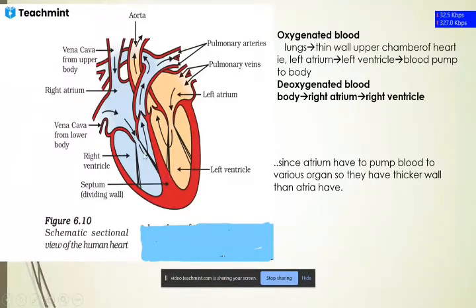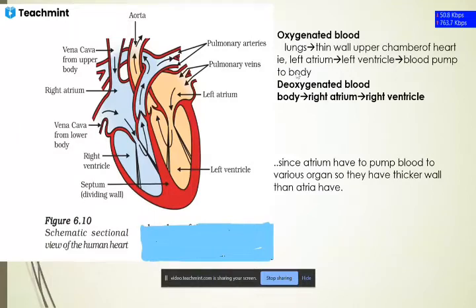Okay, and this is the vena cava from the lower part of the body. There is a specific name for that part, and there are a variety of uses of that particular part, but that is not in our syllabus. So we just have to know the structure and the name, and some of the important points about the atrium and veins. Clear?